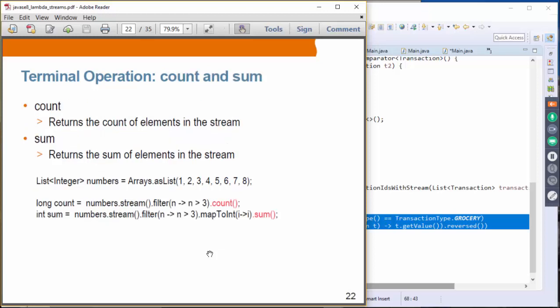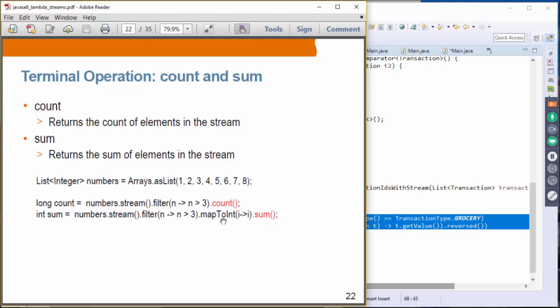And count and sum. Count returns the count of items or elements in the stream, and sum is the sum of the elements. In this case, for count, we like to filter only the numbers that are greater than 3. So we have 4, 5, 6, 7, and 8. So count will return 5.